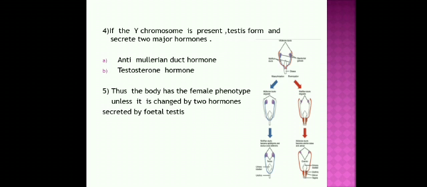Thus, the body has a female phenotype. That is, it consists of the Mullerian duct hormone and estrogen hormone, which indicate the female. If these two hormones are present, the phenotype is female, unless the male secretes two hormones. Until then the phenotype will be female. When the male secretes hormones, it results in the formation of two hormones: anti-Mullerian duct hormone and testosterone hormone.